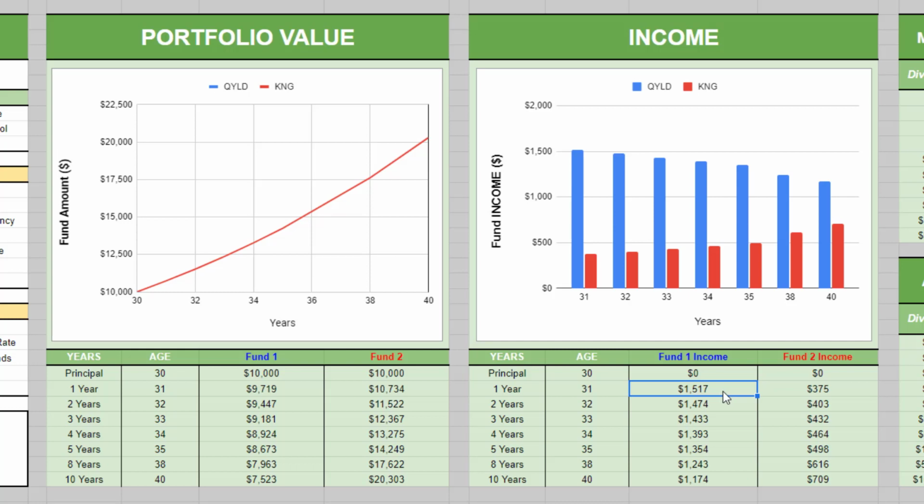Now this is the type of income you would be receiving, not including taxes. With QYLD, your $10,000 would be getting you somewhere between $1,000 and $1,500 every year over the course of the next 10 years. And KNG would be getting you about $400 to about $700 per year over the course of the next 10 years.